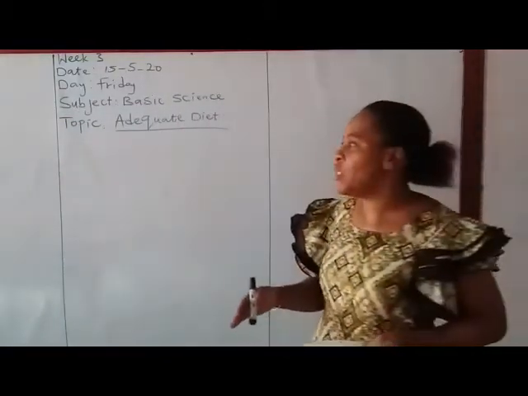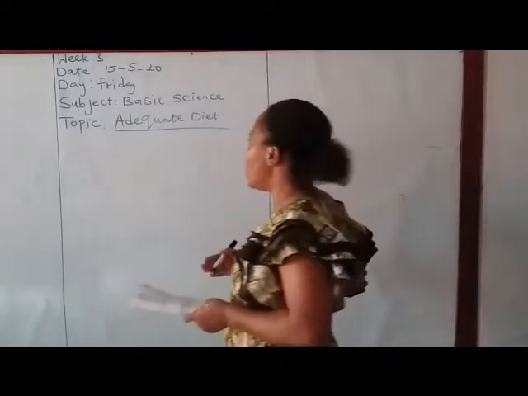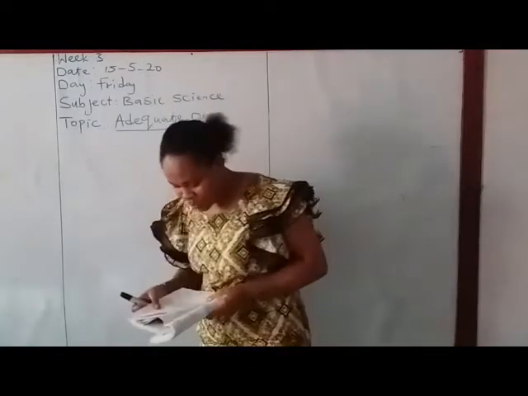So let us start with explaining what adequate diet is.